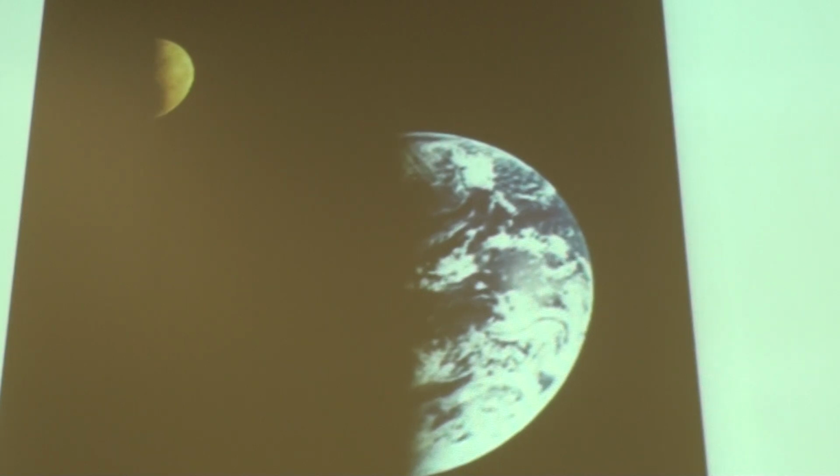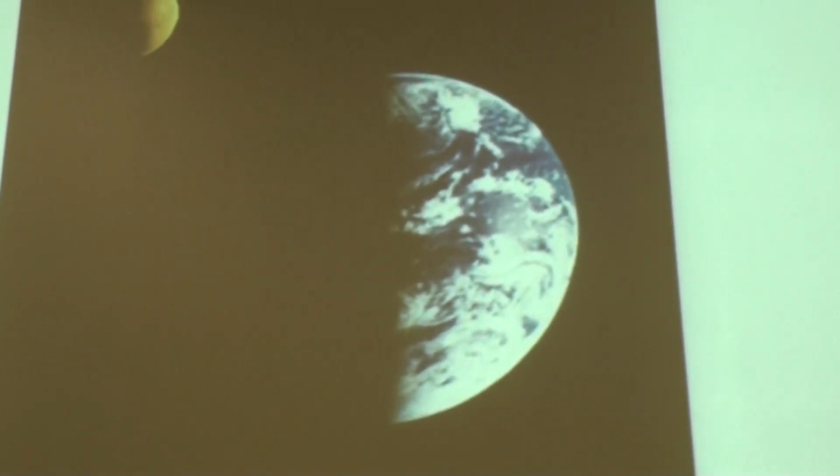An Earth phase would look much bigger than a lunar phase if we were standing on the Moon and viewing it, because of the differential in size between the Earth and the Moon. Okay, so those are the main things that I wanted to talk about with respect to eclipses of the Moon.